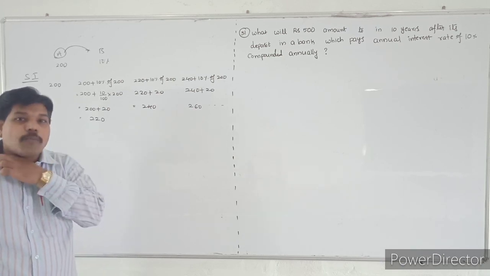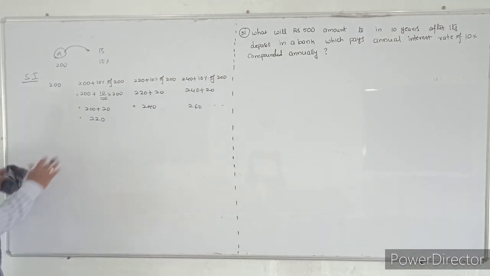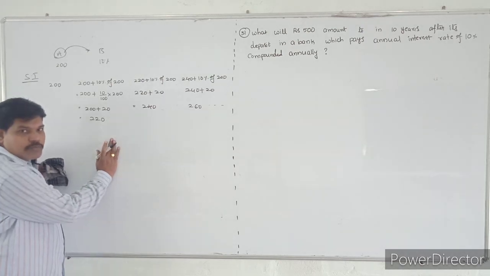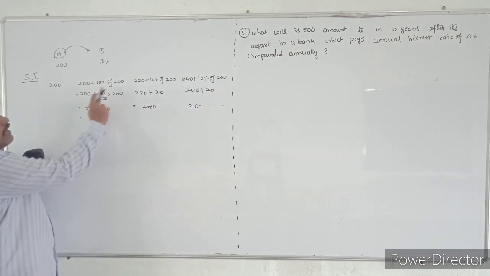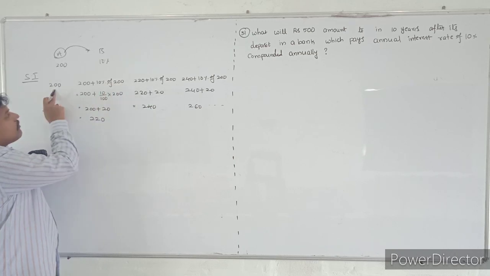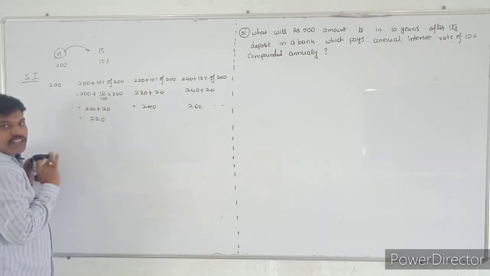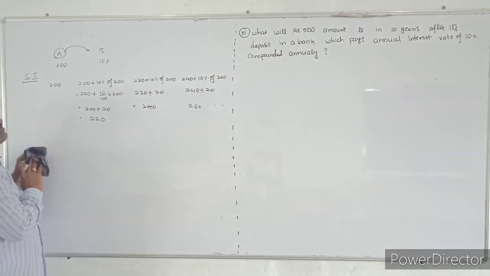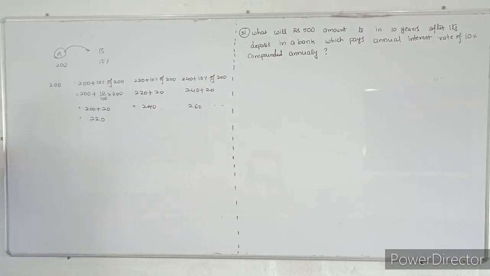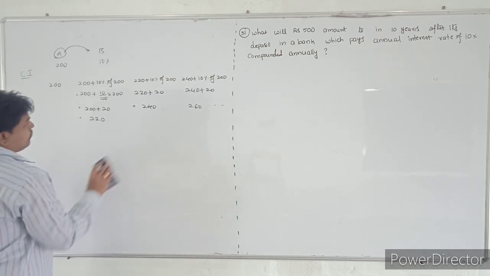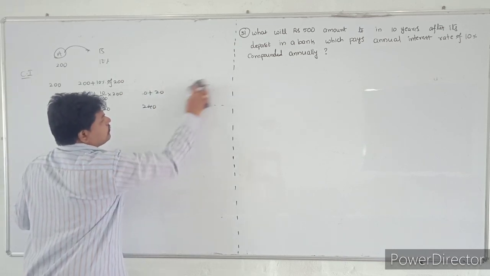What is the meaning of compound interest? Do you all understand this? Simple interest is nothing but we are adding the interest on the first principal amount only. Okay, this is called simple interest. But it is very important here, compound interest. Compound interest, that is annually. So what will we do? See here also.